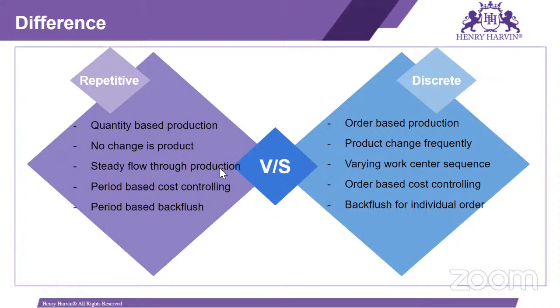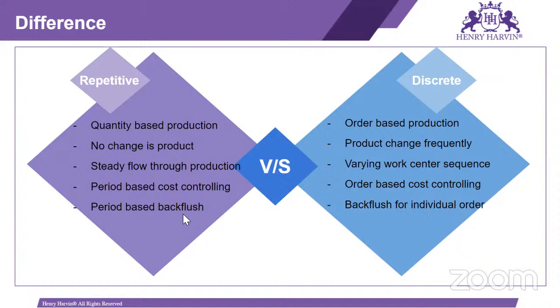Then steady flow through production. Here the flow is steady because the operation is not that complex. In discrete, the flow varies over the entire sequence, as our operation is more than one. Period-based controlling means that up to that period we can produce the material continuously. Here we have order-based cost control, so once the order is finished, we can do the costing for that particular order.